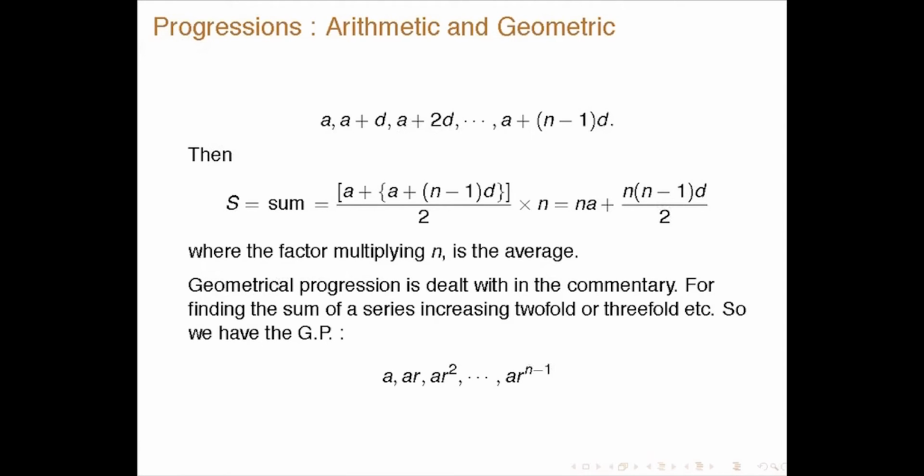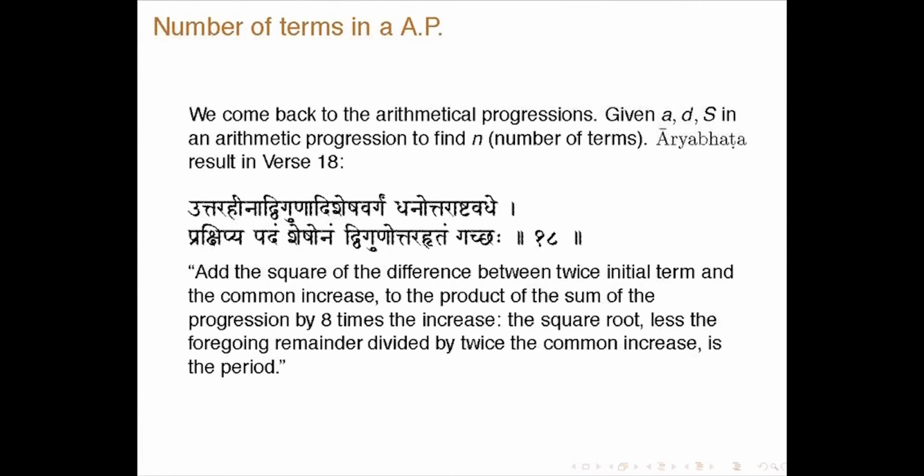If you know n, a and d, you can find S, but suppose you know S, d and a, to find n, clearly it is a quadratic equation. So the solution is first given in Aryabhatiya. Here he is giving the same thing, which is couched in this verse.